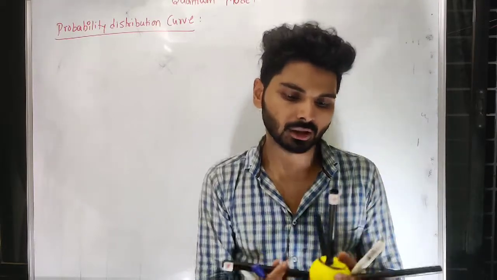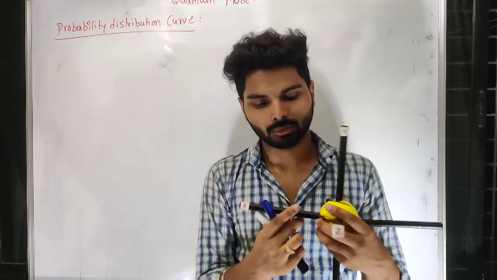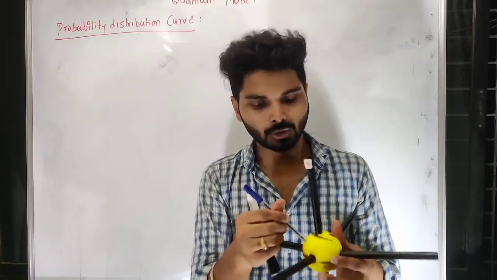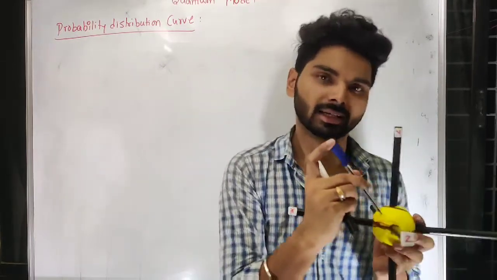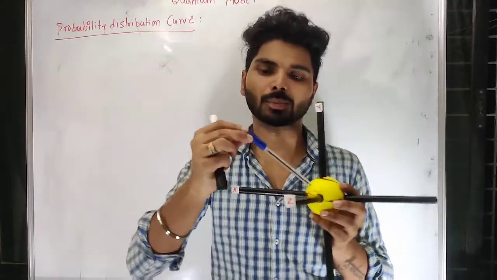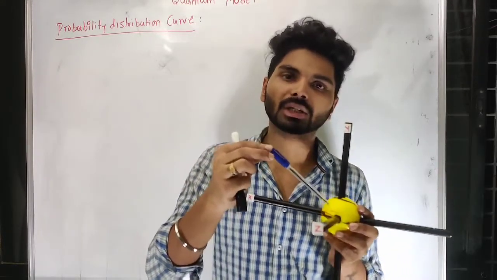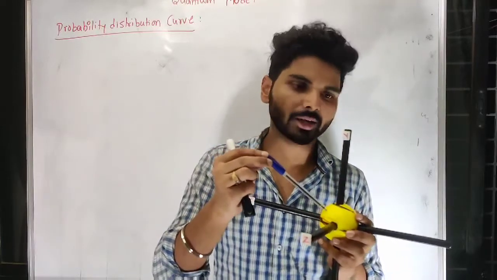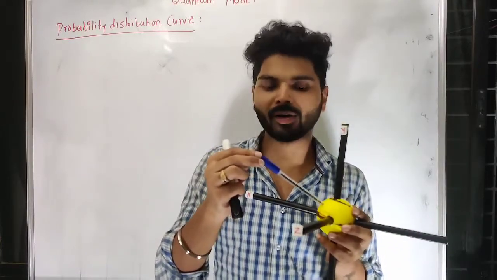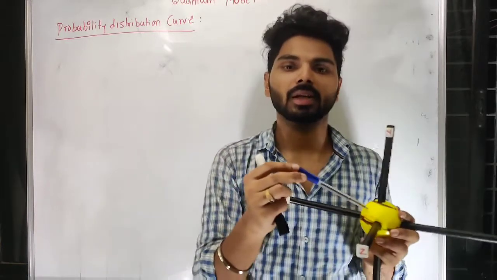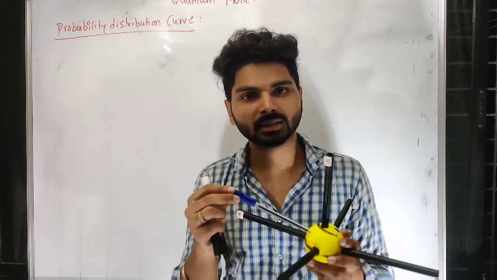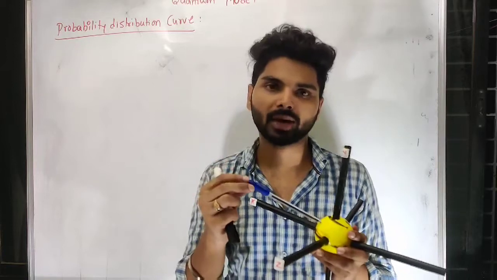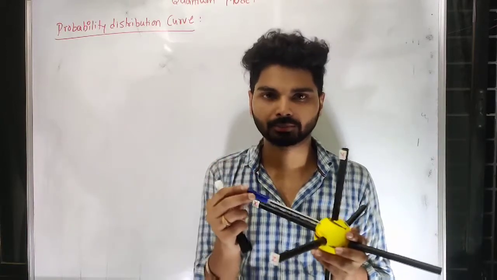Think of a situation where I have to locate this position. What are the values I can have? To reach till here, I need to have an x value, y value and z value. They are called Cartesian coordinates. So by using the x, y, z values, I can reach till here.